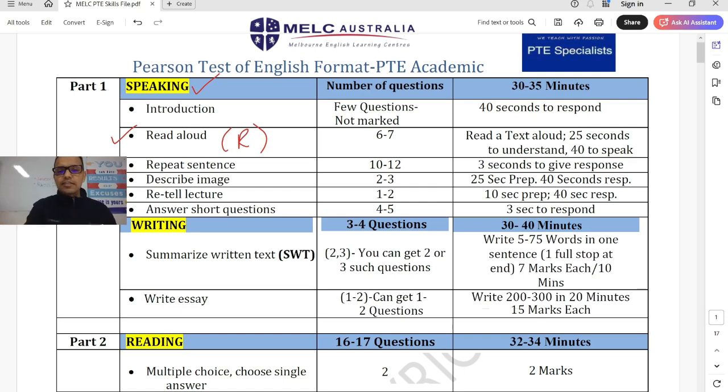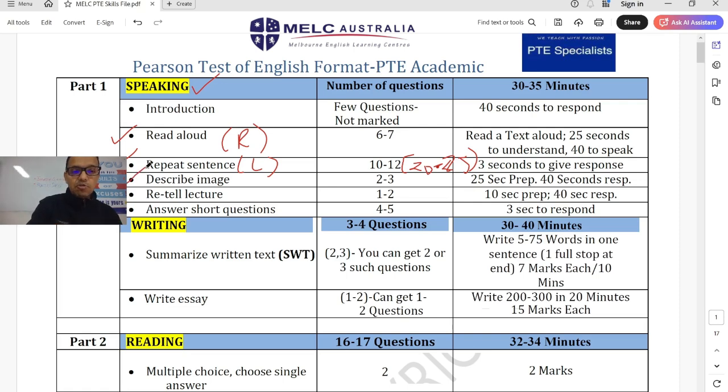And how many to practice every day? 6 to 7. Repeat sentences, again, the most important question type of the PTE test, and you should be practicing 20 to 25 questions or sentences minimum on a daily basis. Maximum you can go up to 50 or even 100, depending on how much time you have, and this affects your listening score. So if someone is not passing in listening, there is a possibility that they're making mistakes in repeat sentences.